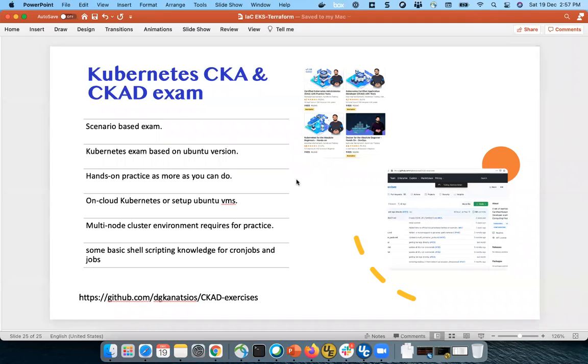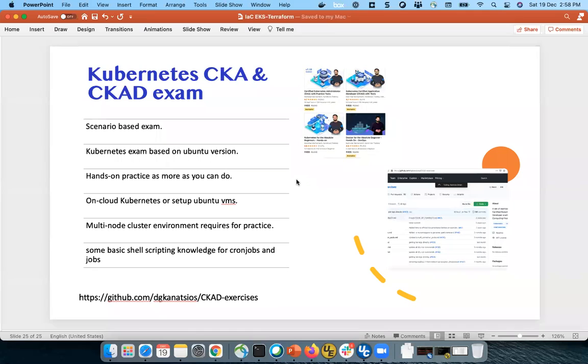If somebody is a novice and beginner in terms of Kubernetes and doesn't have any basic understanding, I think it will take 2 months to practice everything, because it's a completely scenario-based exam. There are no true/false or multiple choice questions. You only need to work on the command line in order to pass the exam.